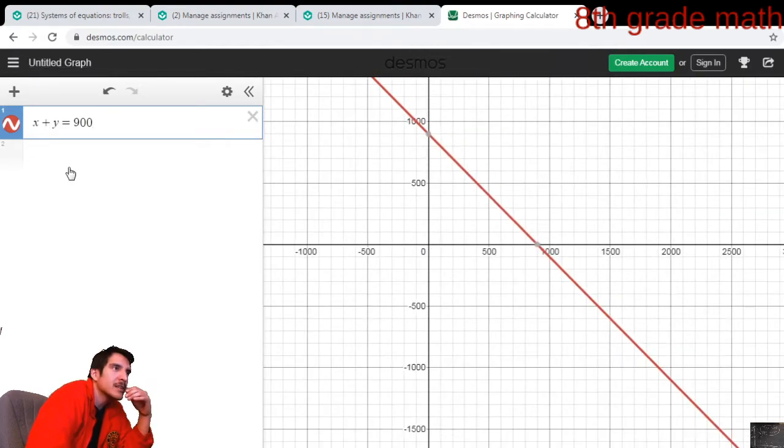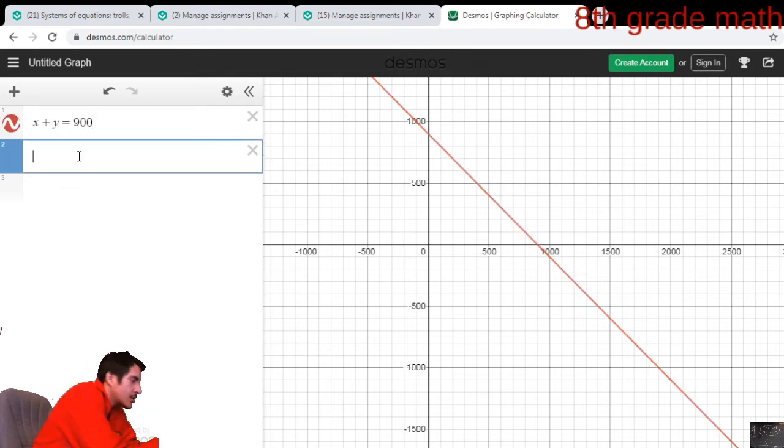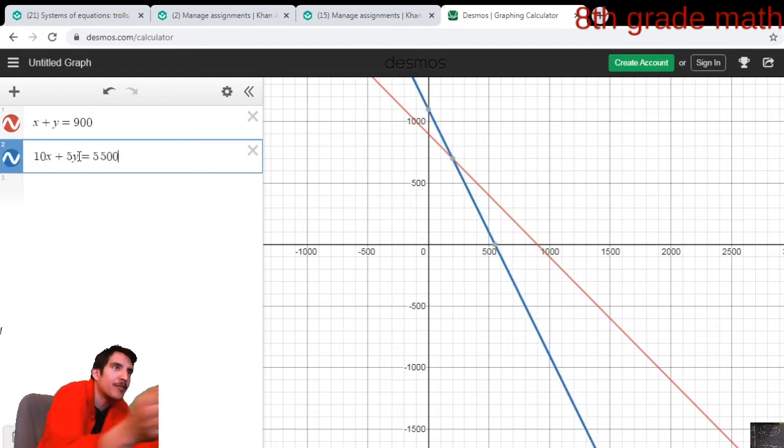There we go. And then the second equation was, what was it? The tens were the x-axis, right? So I'm going to do 10 times x. And then the $5 bill values was $5 bills times y, how many $5 bills we had, equals the total amount of money. So there's both of our graphs.